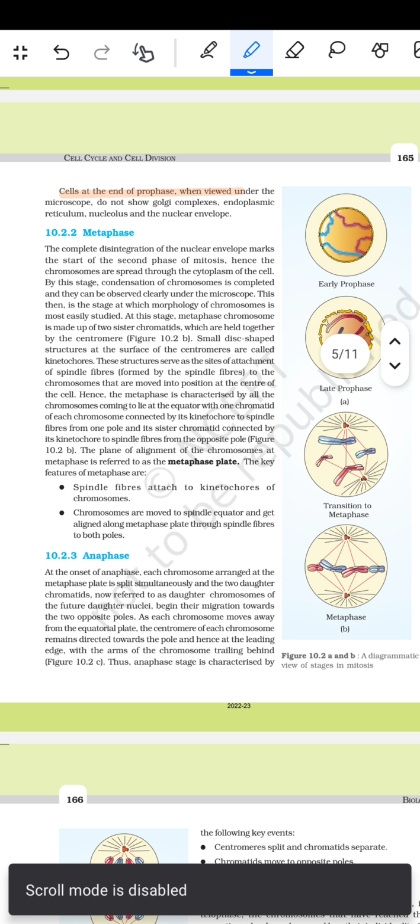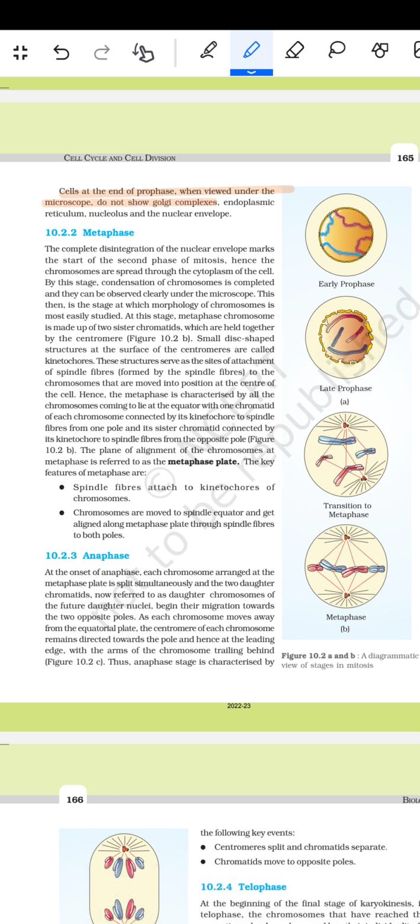Cells at the end of the prophase, when viewed under the microscope, do not show Golgi complex, endoplasmic reticulum, nucleolus, and the nuclear envelope. Then comes metaphase. The complete disintegration of the nuclear envelope marks the start of the second phase of the mitosis. Hence the chromosomes are spread through the cytoplasm of the cell. By this stage, condensation of the chromosome is completed and they can be observed clearly under the microscope. This then is the stage at which the morphology of the chromosome is most easily studied.